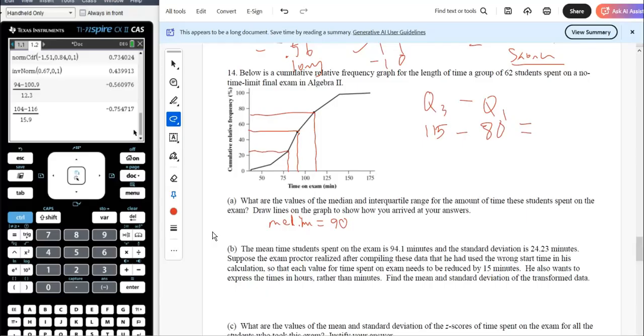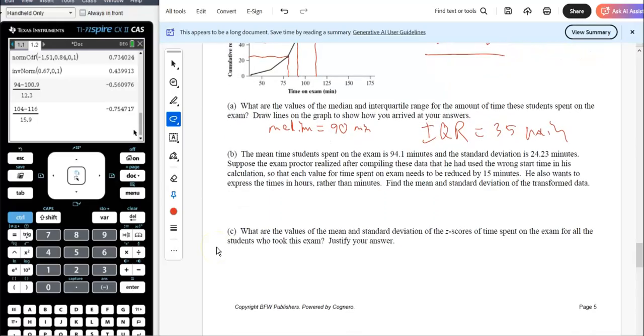Subtract those guys, get 35. It's nice just to include minutes, just little things like that. So the IQR, I should have my work up there, so I'm okay, it's 35 minutes. You want to see that little bit of work. We want to see that.